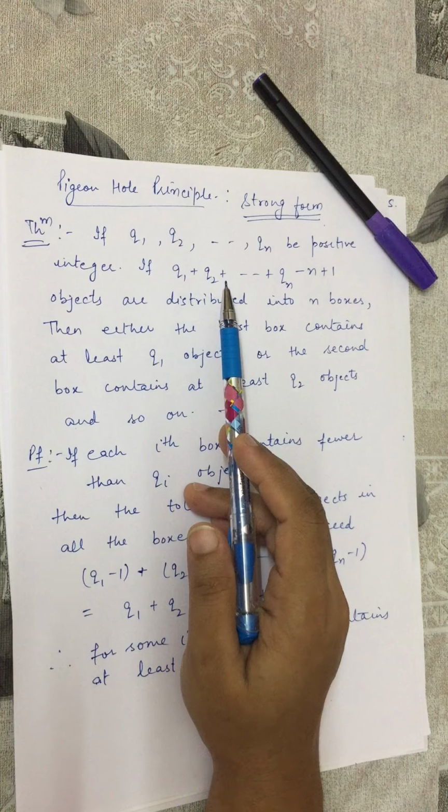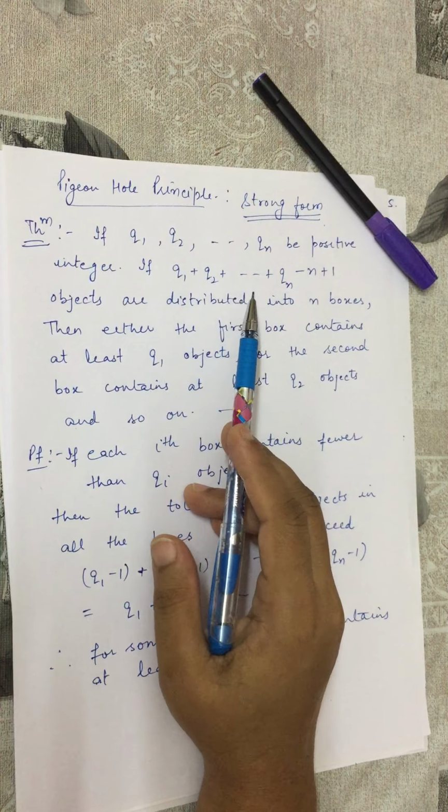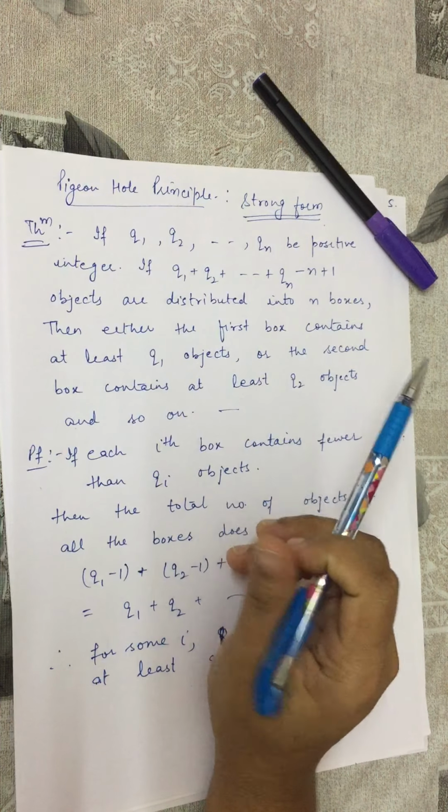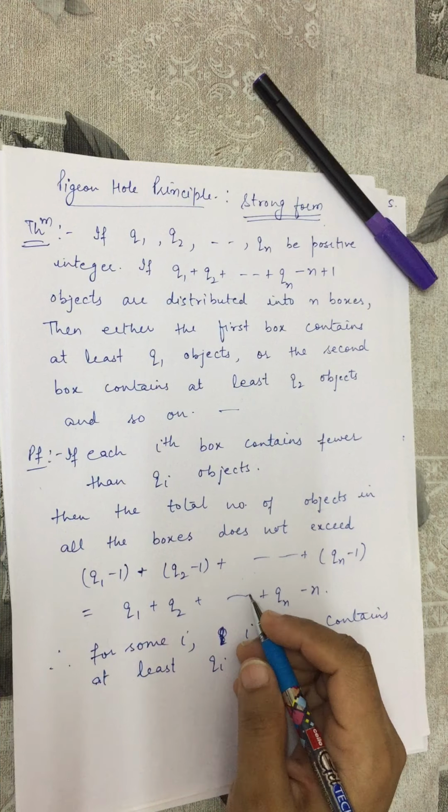Now we have this corollary. This is the strong form of the pigeonhole principle.